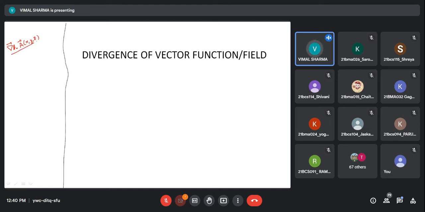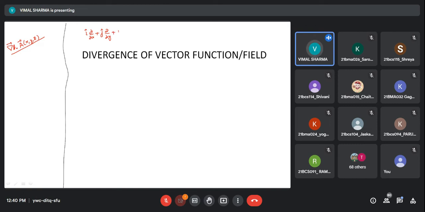Okay, so divergence of a vector field, mathematically: if you want to find the divergence of the vector field, let me write the del operator. This is a three-dimensional vector differential operator.